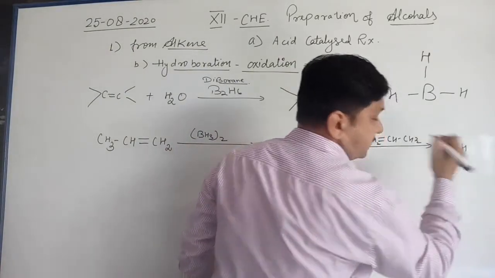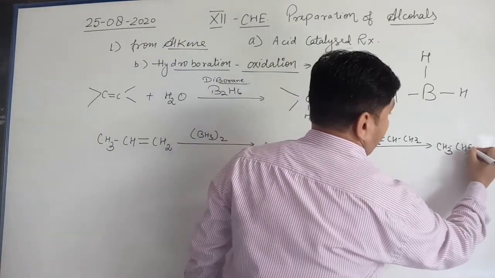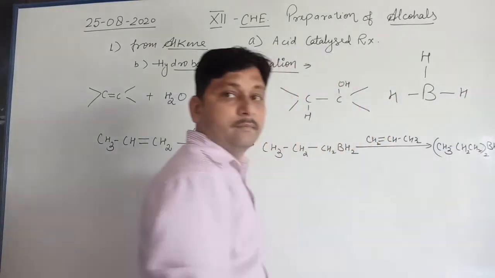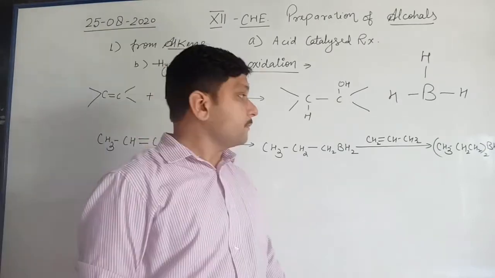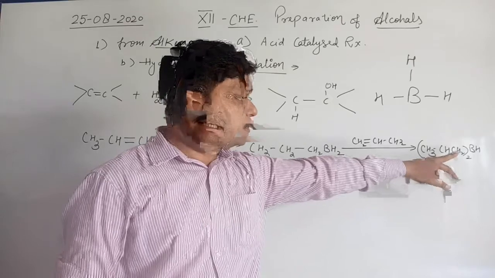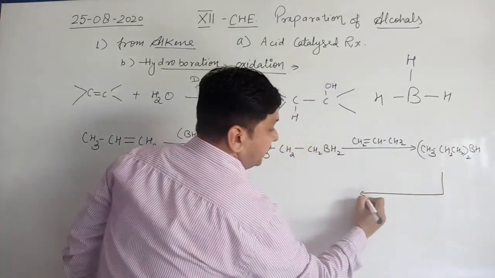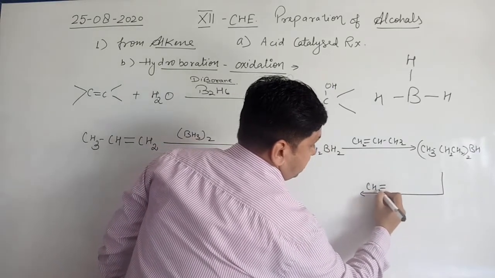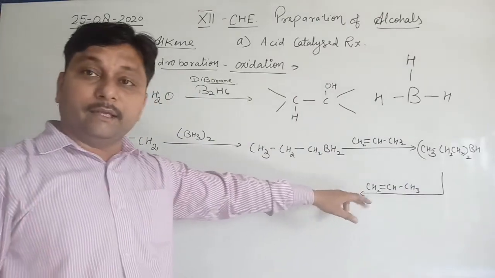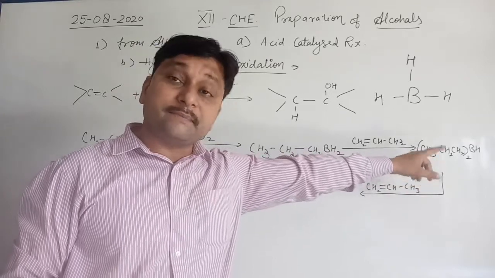CH3CH2CH2 whole twice BH, clear. Now further, one molecule of alkene CH2=CH-CH3, another molecule of propene, attacks on this compound (CH3CH2CH2)2BH.